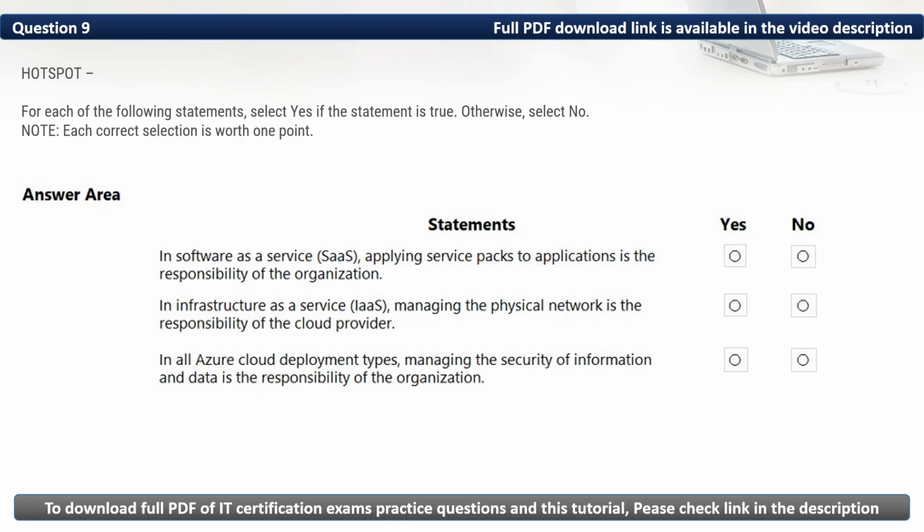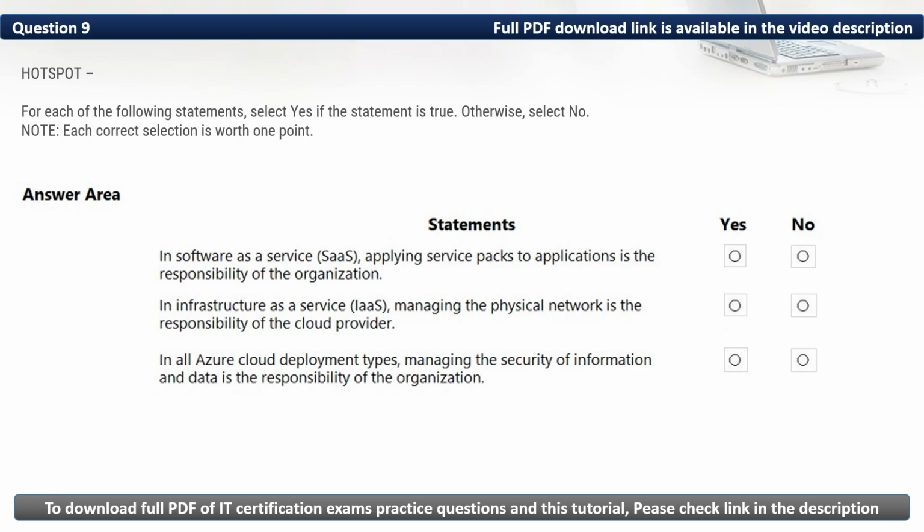Here, the correct answer is no. This responsibility falls to the cloud provider. To the next statement, in infrastructure as a service, managing the physical network is the responsibility of the cloud provider. The correct option is yes.